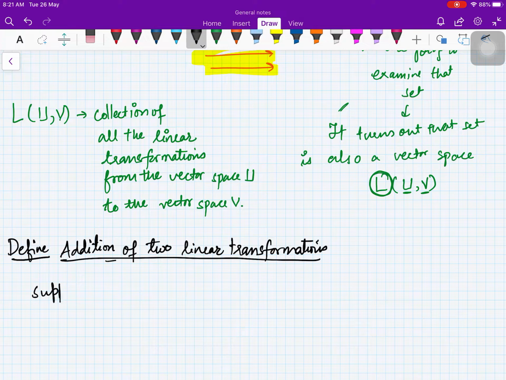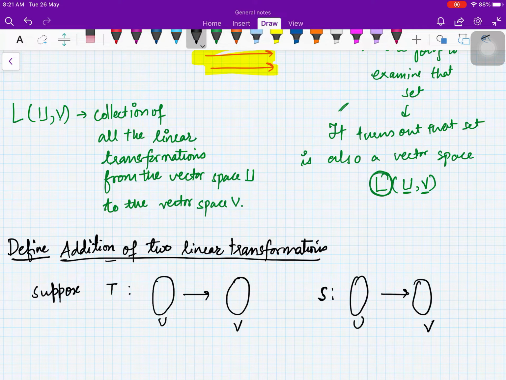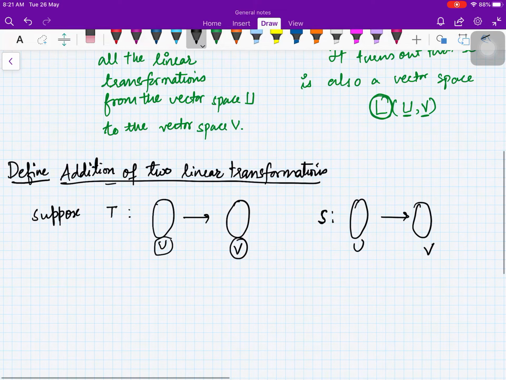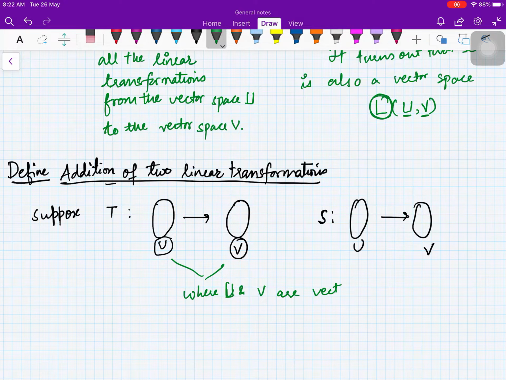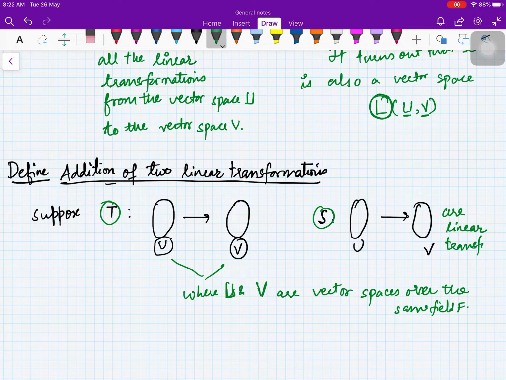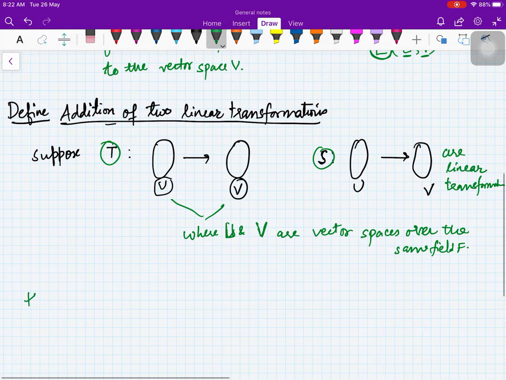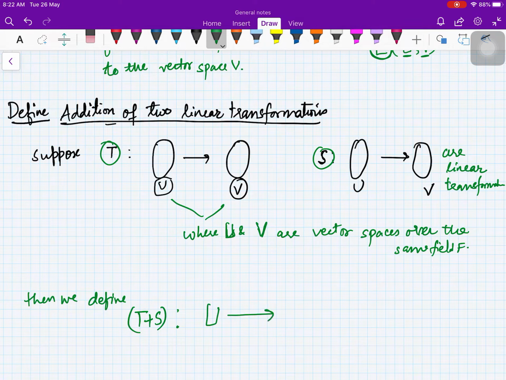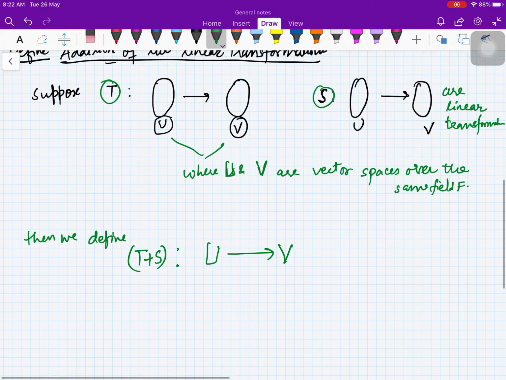Suppose you have a linear transformation T from U to V, and another linear transformation S from U to V, where capital U and capital V are vector spaces over the same field F. Then we define T plus S, another map from U to V. We don't know whether this map is linear as of now.